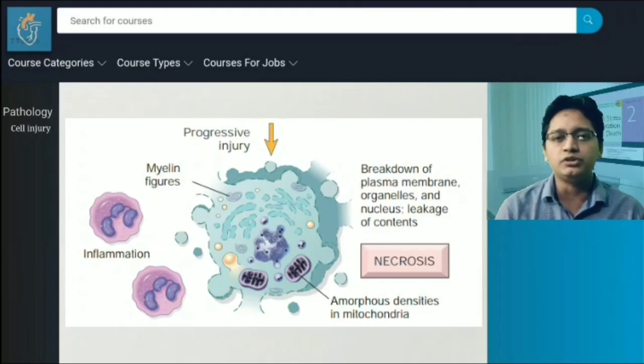And most importantly, within the lysosome, the lysosomal membrane damage causes leakage of lysosomal digestive enzymes into the cytosol that causes digestion of intracellular organelles, that means autolysis of the cell. And lastly, there are some nuclear changes. We call them pycnosis, karyorrhexis and karyolysis. We will describe them later.